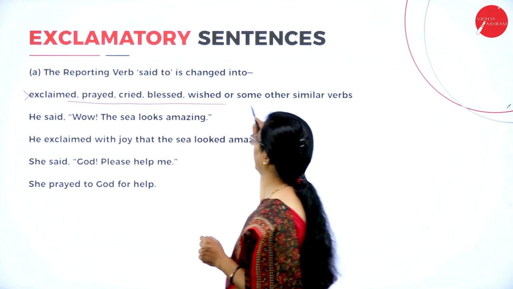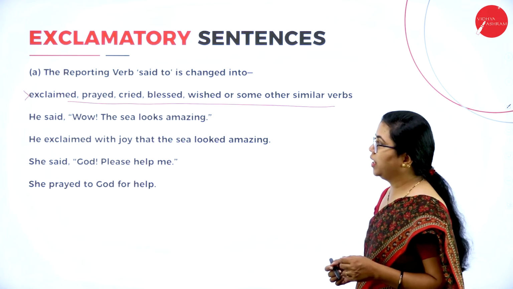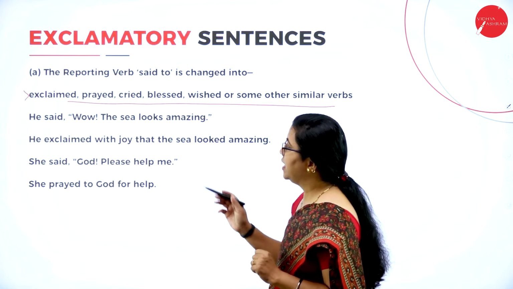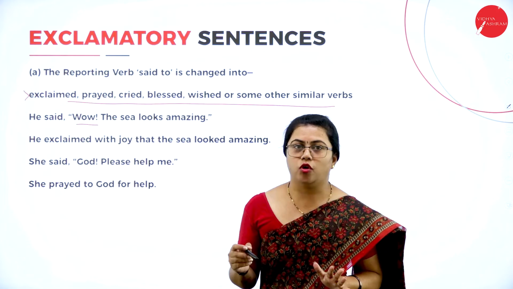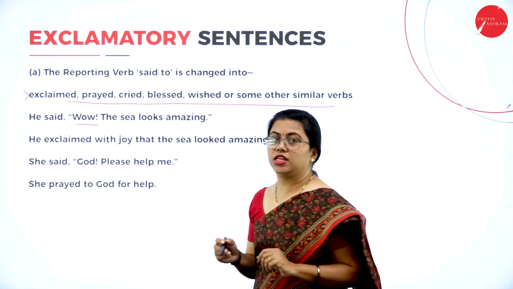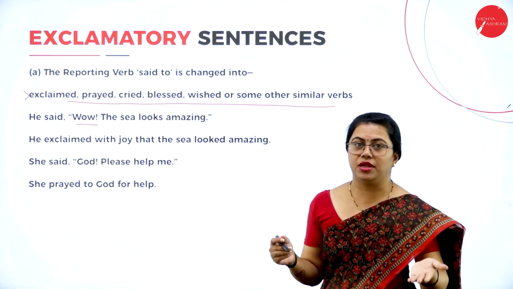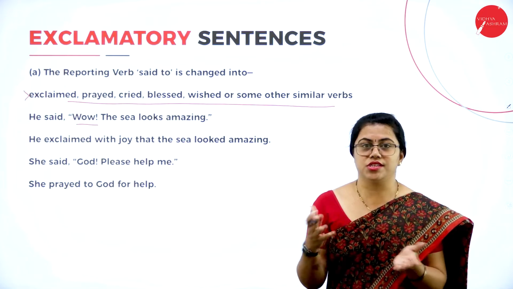So exclaimed, prayed, all these are the words that have to be used instead of this reporting verb. So let us see an example. He said, "Wow, the sea looks amazing." There is an interjection. Interjection has to be avoided in indirect speech. So wow is a kind of exclamation, isn't it? I am surprised. I am overwhelmed that the sea is amazing.